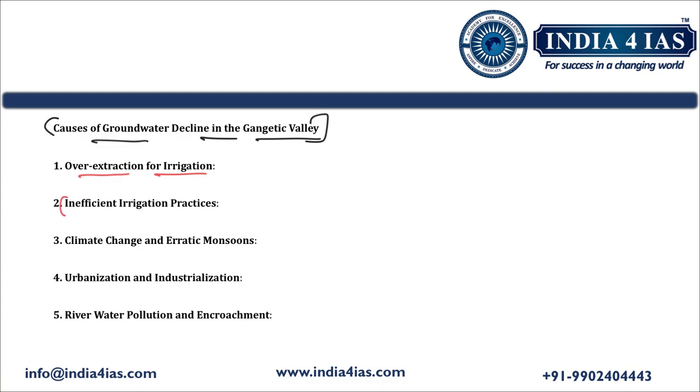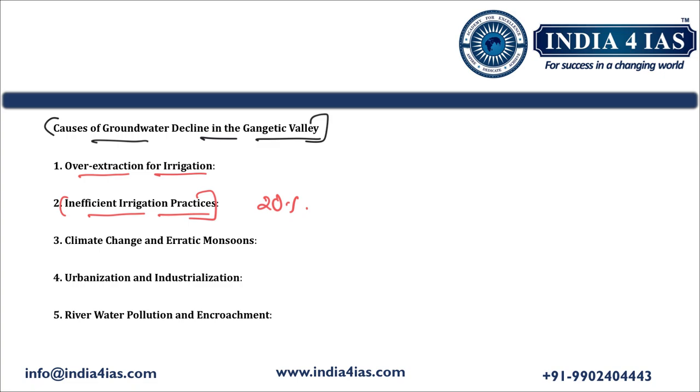Then the second point is insufficient or inefficient irrigation practices. Farmers in the Gangetic Valley often rely on inefficient methods like flood irrigation. The efficiency of flood irrigation is hardly 20%. This results in significant wastage of water. In order to address this, there need to be more efficient practices like drip irrigation and sprinkler irrigation, which were not widely adopted in the region, leading to unsustainable water usage.